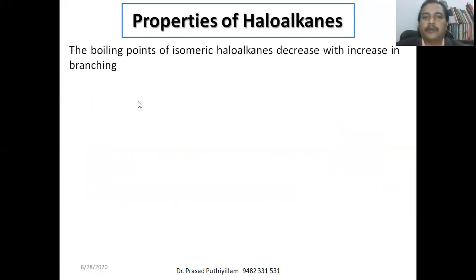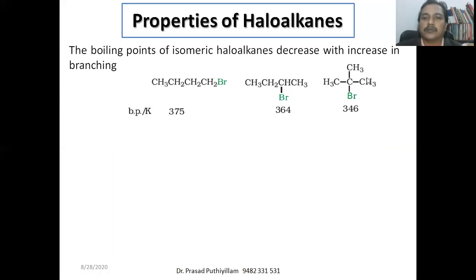Next, the boiling point of isomeric haloalkanes. If we have isomeric structures of a haloalkane, that means they contain the same number of carbon atoms and the same number of halogen atoms, but the structural arrangement is different. For such isomeric haloalkanes, the boiling point decreases with increasing branching. With more branching, the structure is more complicated, and those molecules cannot pack closer to each other.